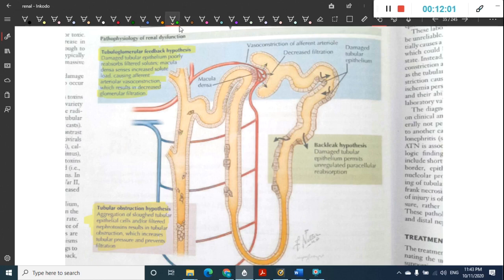Then we have one more hypothesis, which is called the back leak hypothesis. According to the back leak hypothesis, the tubular epithelium in the tubules gets damaged, and because of this damaged tubular epithelium, this will lead to unregulated paracellular reabsorption. So increased paracellular reabsorption can occur. Okay, all these can occur.